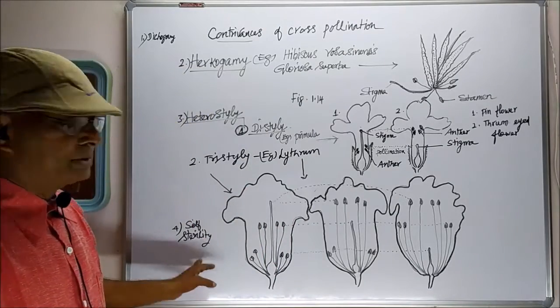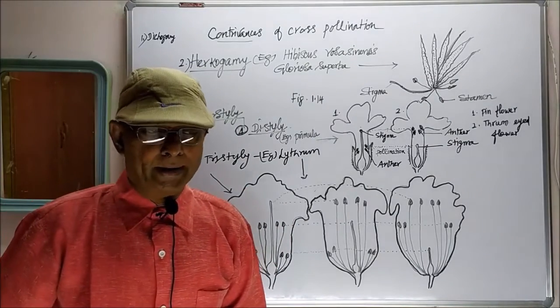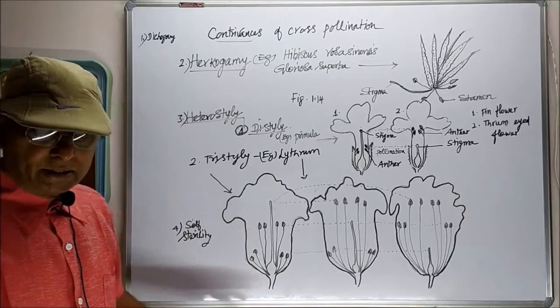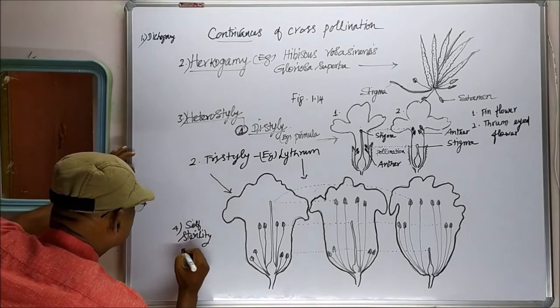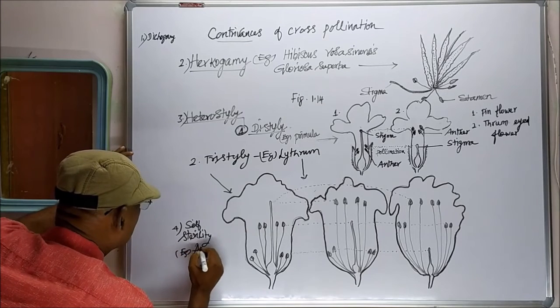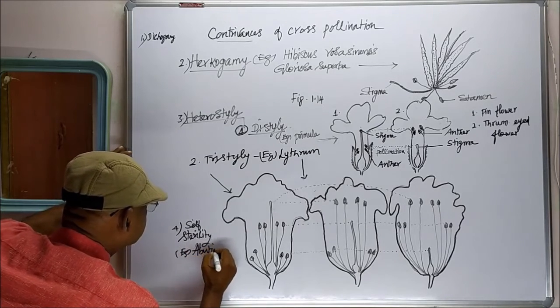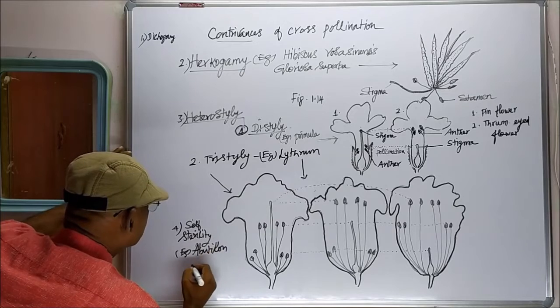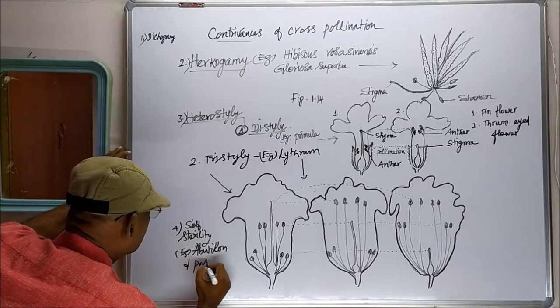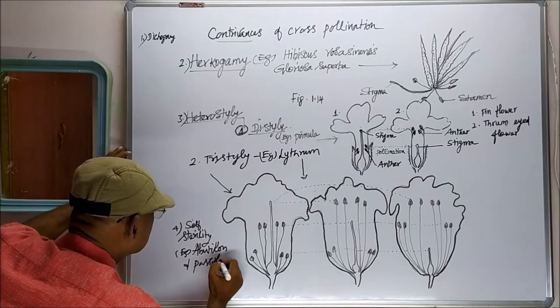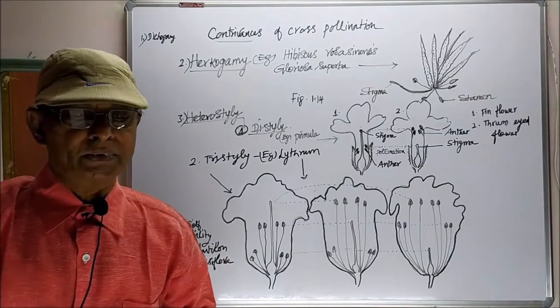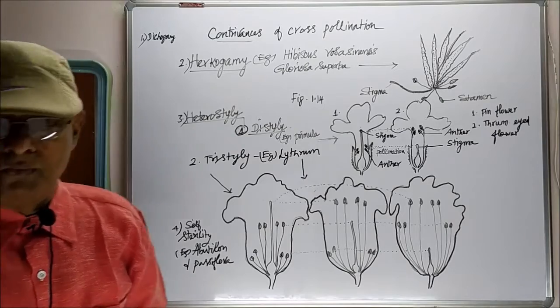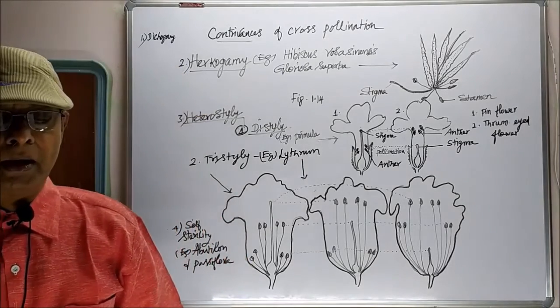Fourth type, self-sterility. In the case of Abutilon and Passiflora, self-sterility, or self-incompatibility, is seen.